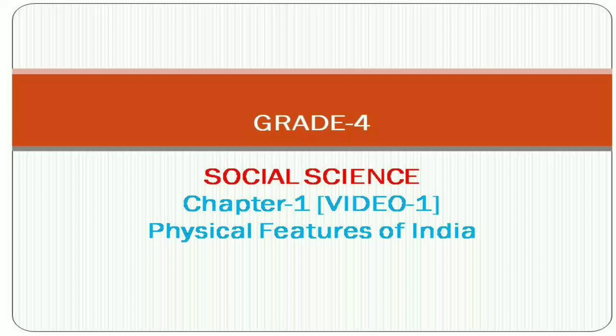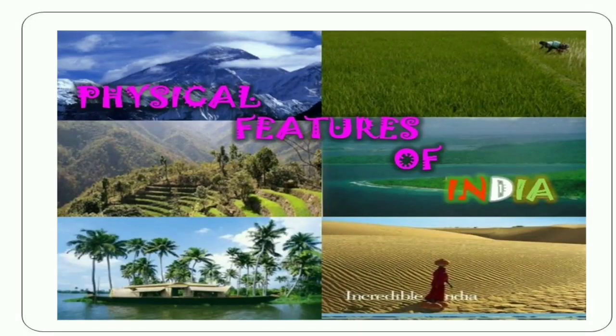In this video, we are going to see Grade 4 Social Science first lesson, Physical Features of India. India is blessed with different landforms. They look so different from each other. Some have mountains, others have deserts, beaches, hills, plains, and so on. There is a lot of variety in the landforms found in India. Let me tell you more about these in this video 1.